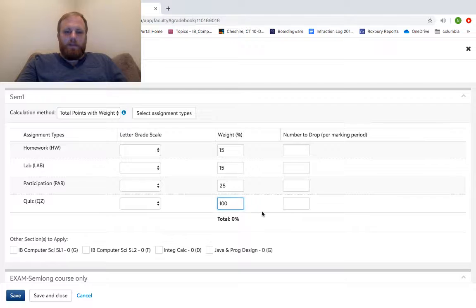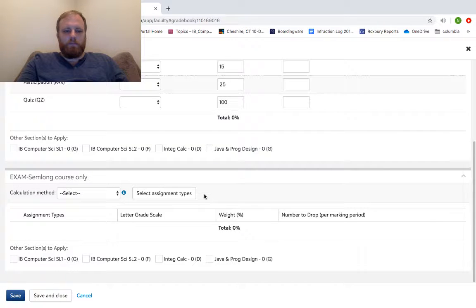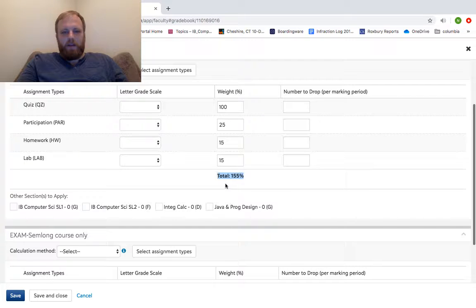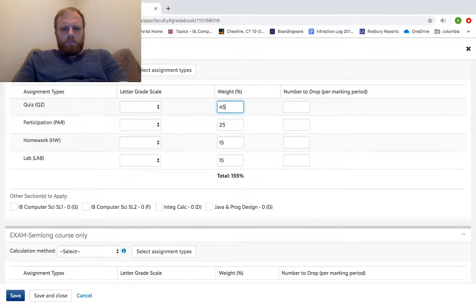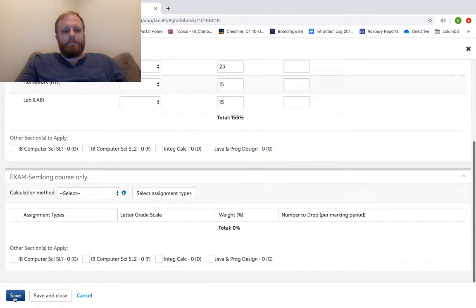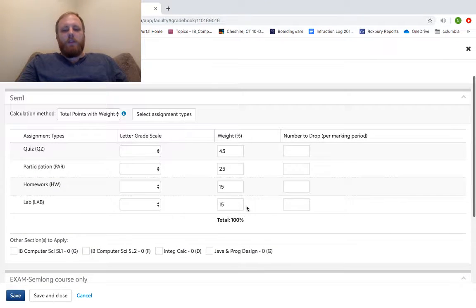But let's say it doesn't. And I click save down here. It'll tell you it's 155. It'll try to run from there. So you really need to make sure that this total just reads out to 100. So, does that come out? Great. So you can see that that's 100.